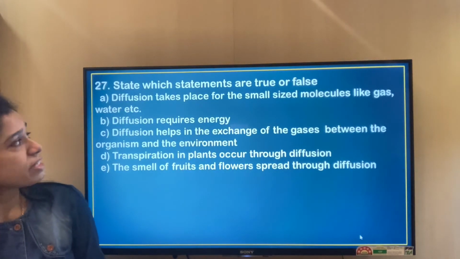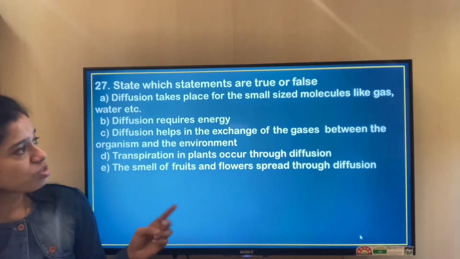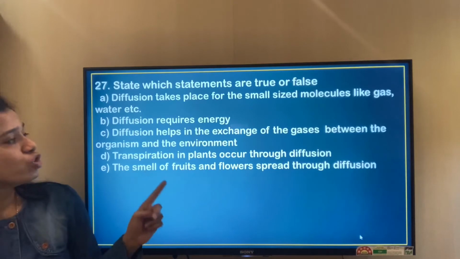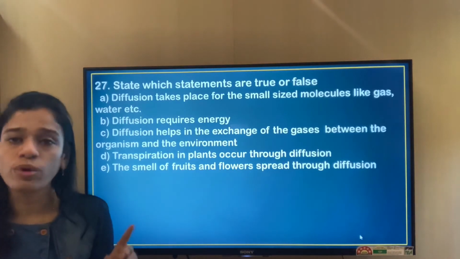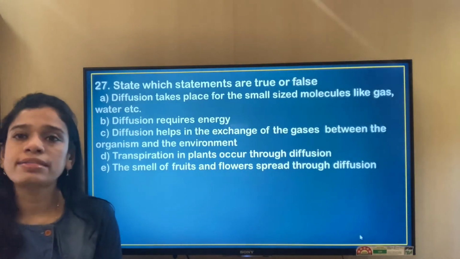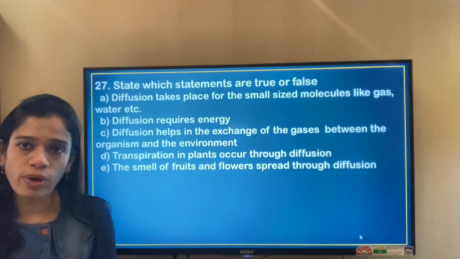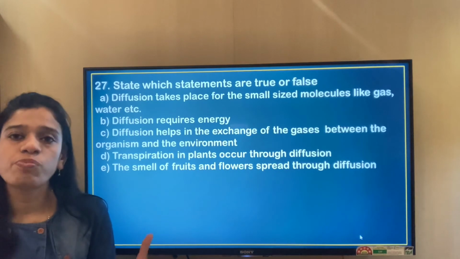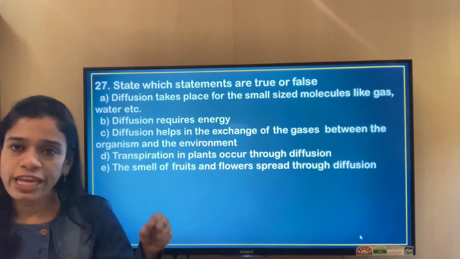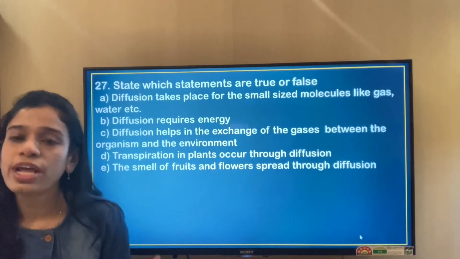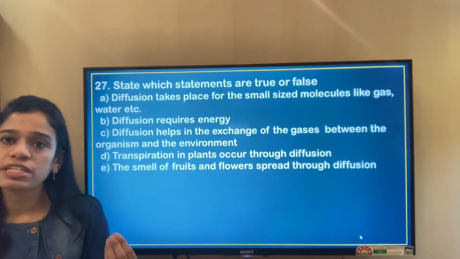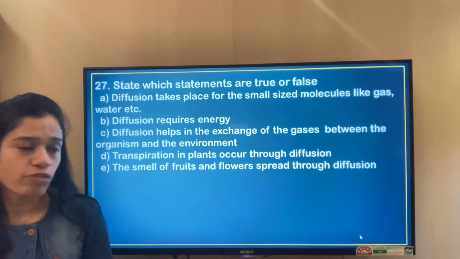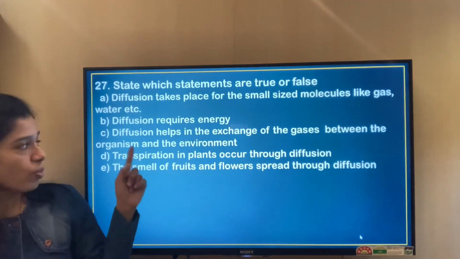State which statements are true or false. Diffusion takes place for small size molecules like gas, water, etc. That is true. Diffusion requires energy. No, diffusion doesn't require energy. It is a natural phenomenon. If we remember the process of diffusion, if you put a drop of ink in a beaker of water, it automatically mixes. We do not have to spend any energy to mix the ink with the water. So it does not require any energy.